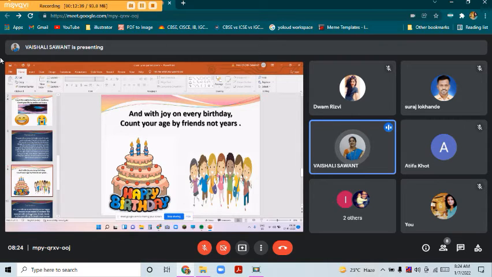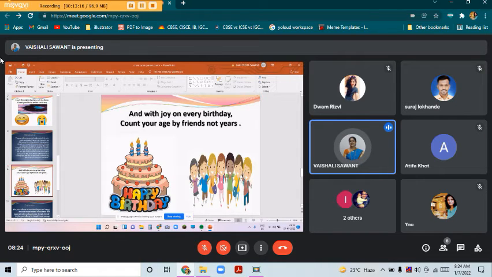So what is the next line? Count your age by friends and not years. So the poet is saying that we should always count our birthday with friends. It means whenever we are becoming older and older, we should always make more and more friendship with people, so that new people can come into our life and become our friends. And this can always be a very nice part of our life, because just like we are making friendship with new people, more people are getting involved in our life and we can become happier by living with them.